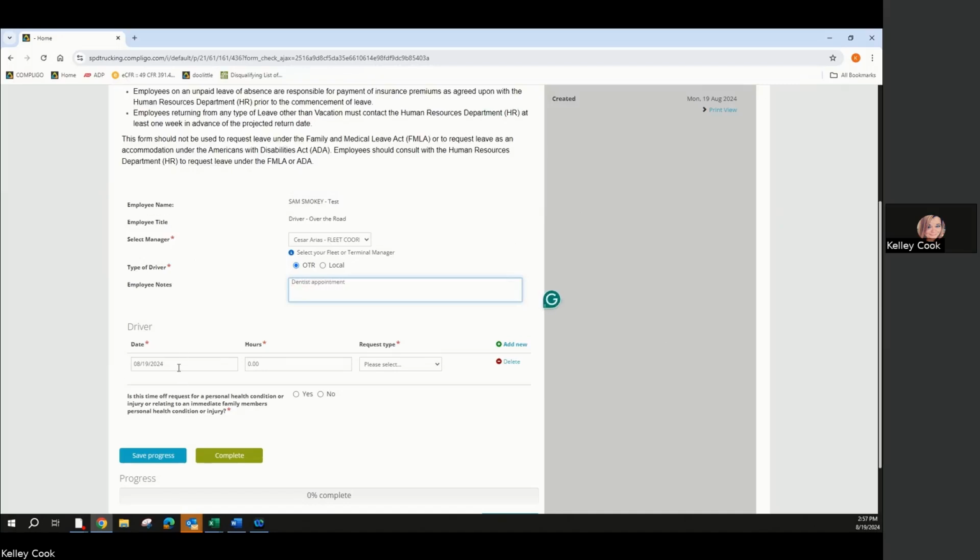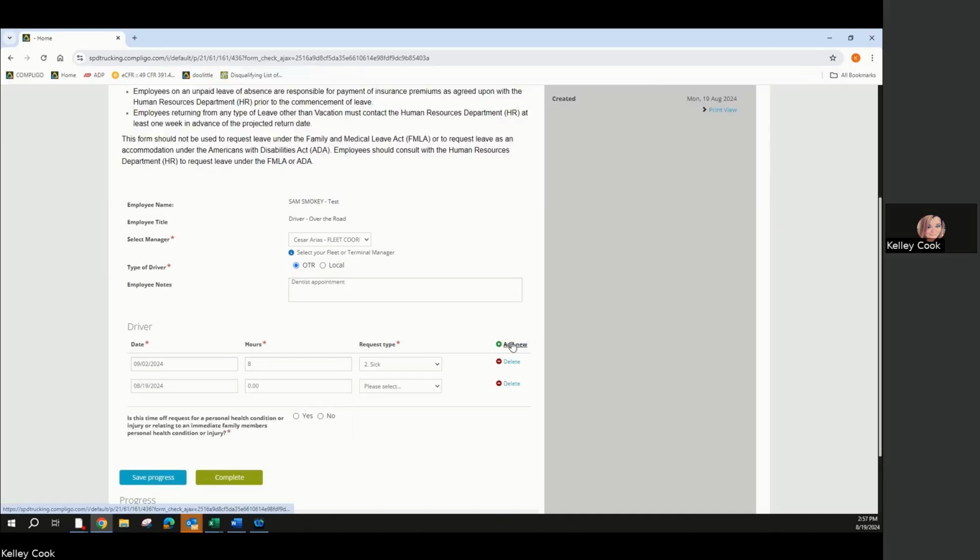And I'm going to select the date. So Sam's dentist appointment is on September 2nd. We're going to request 8 hours of sick leave because we got to be home for that day. So we're going to go ahead and request that. If for some reason I needed to request more than one day, there's this little add new button right here. And there you go. There's the second day.